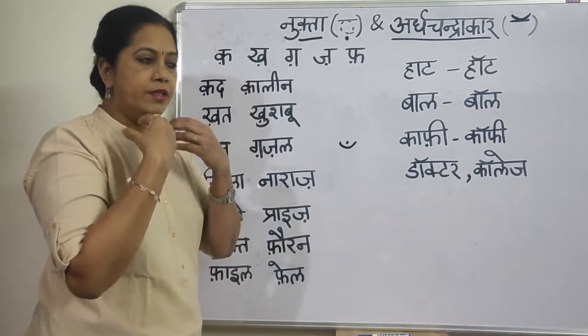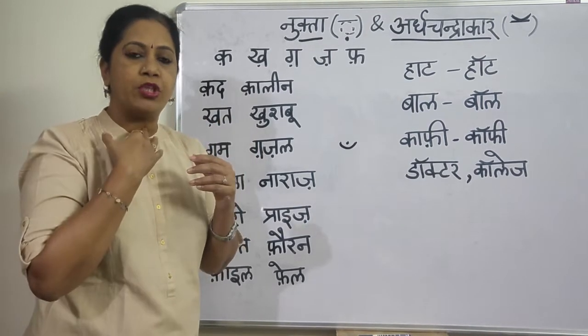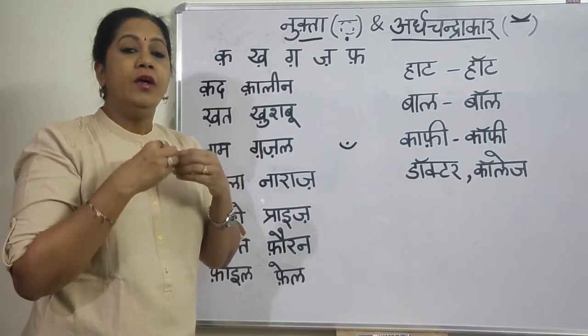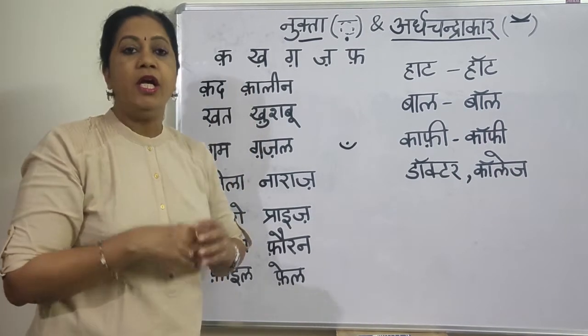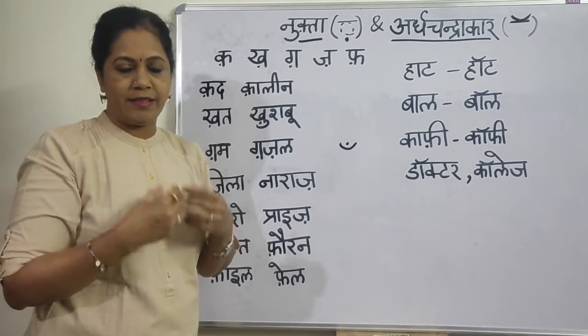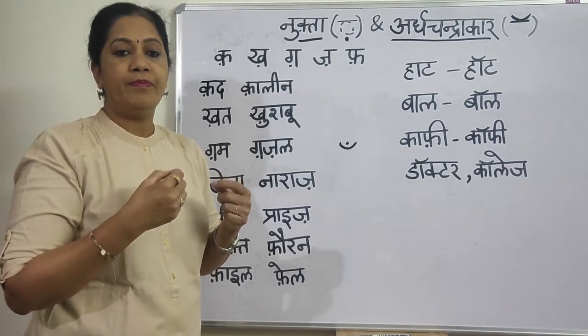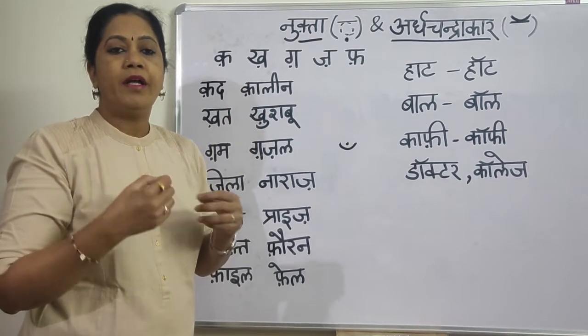When you pronounce the normal Ka, you pronounce it from the throat. But when you pronounce it with the dot, air will come out like that. So it will be Ha.